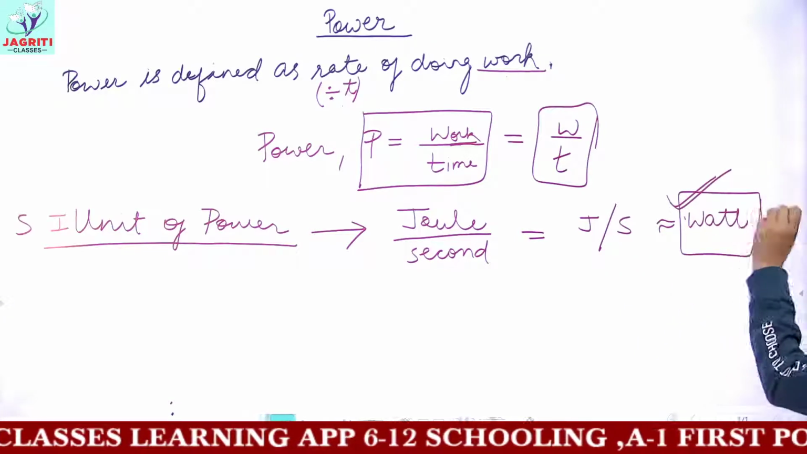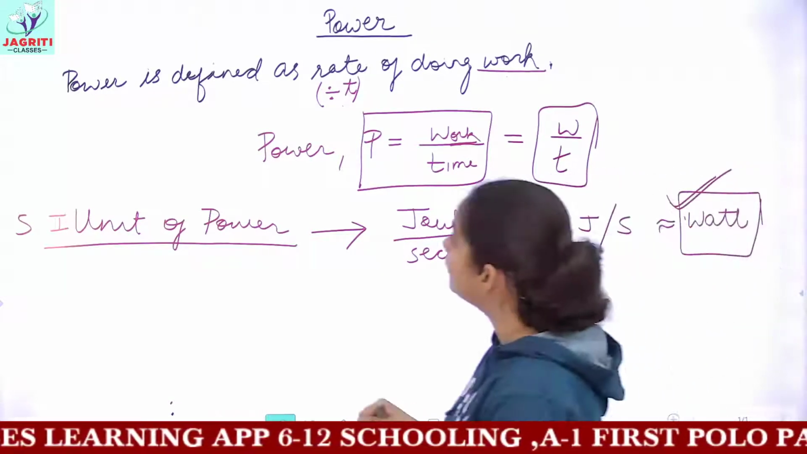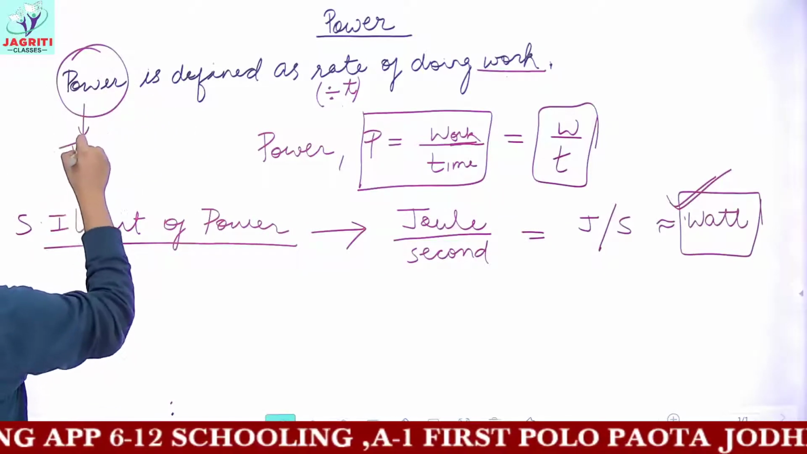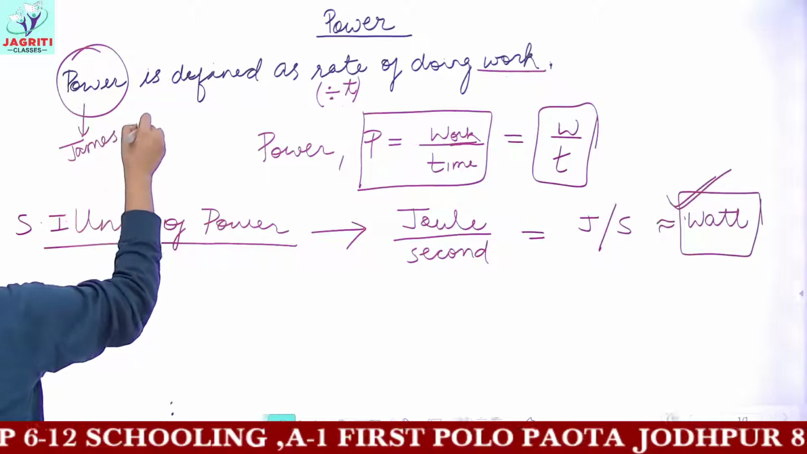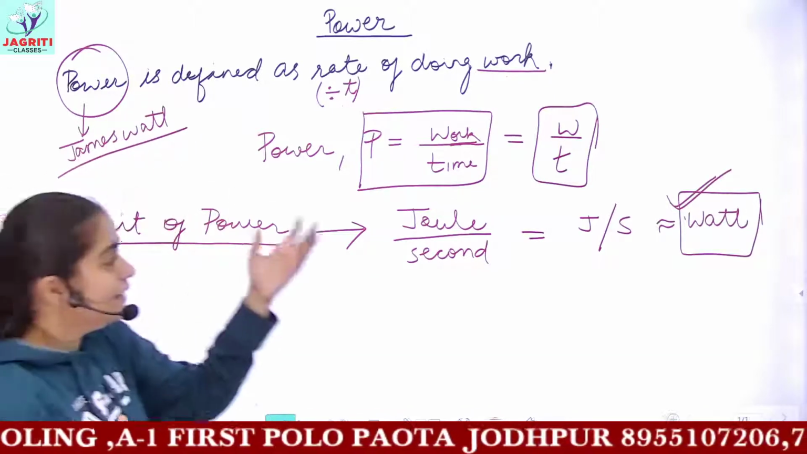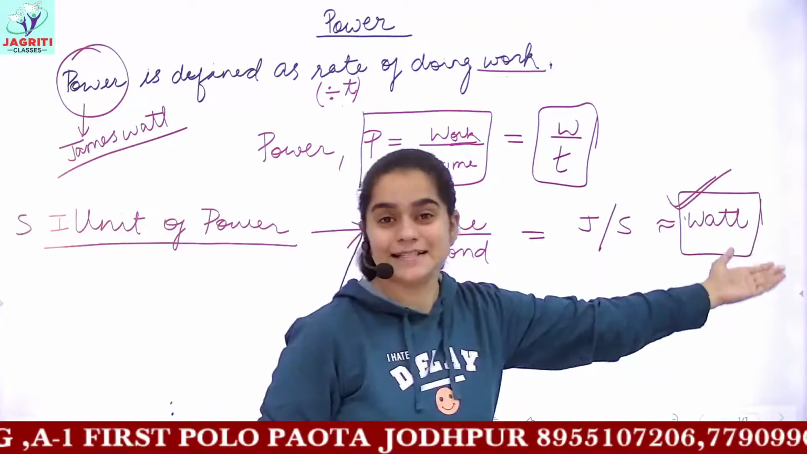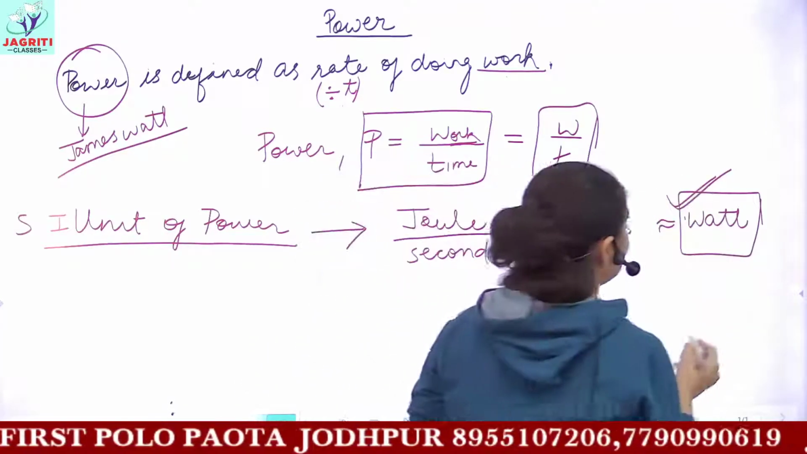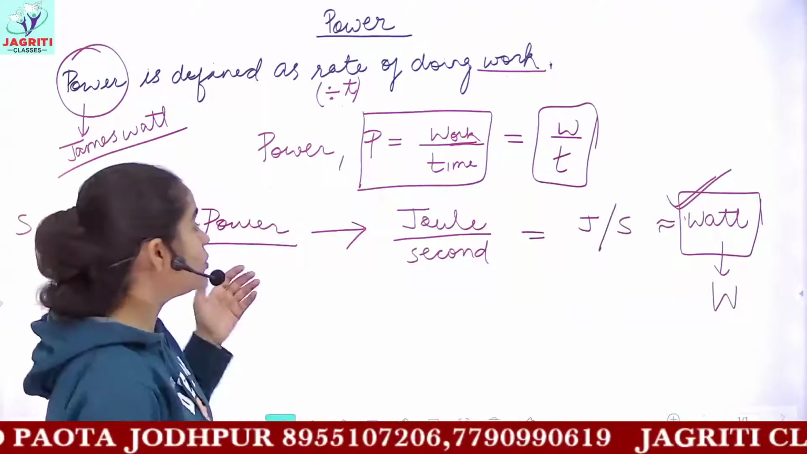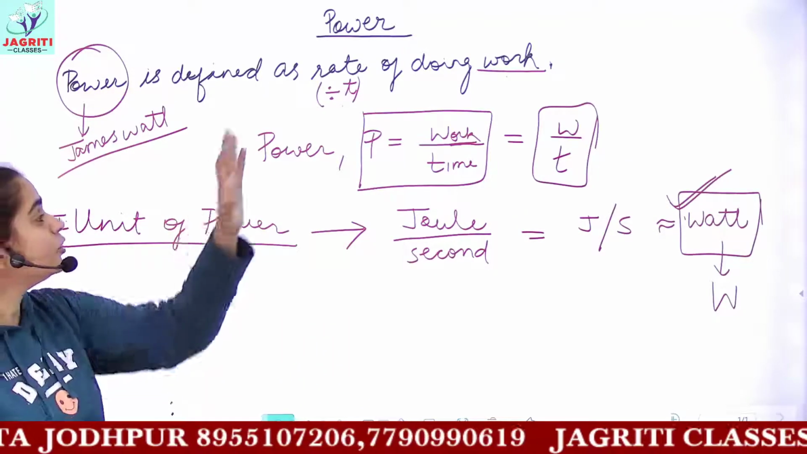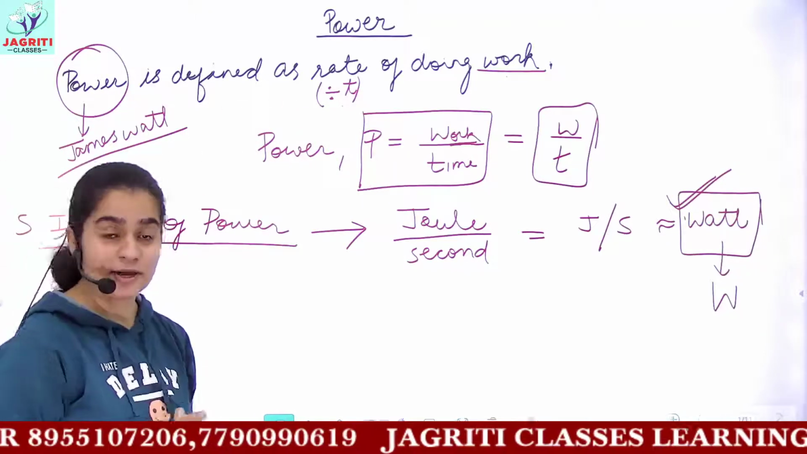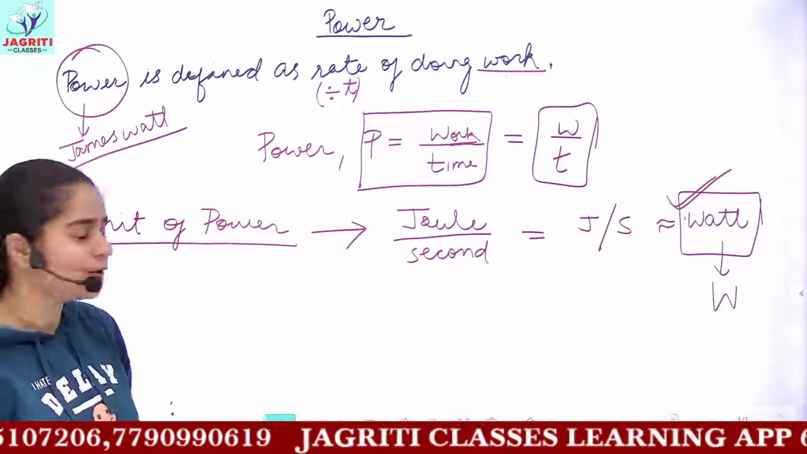So watt is the SI unit of power, because power was first studied by James Watt, and in honor of that scientist, its unit is represented as watt, and the symbol for watt is capital W. So I told you the basic formula for power and the SI unit for power. I hope it is clear. It is a very simple topic.